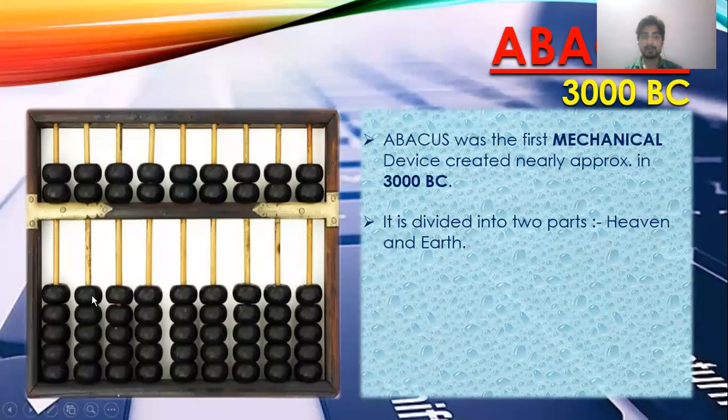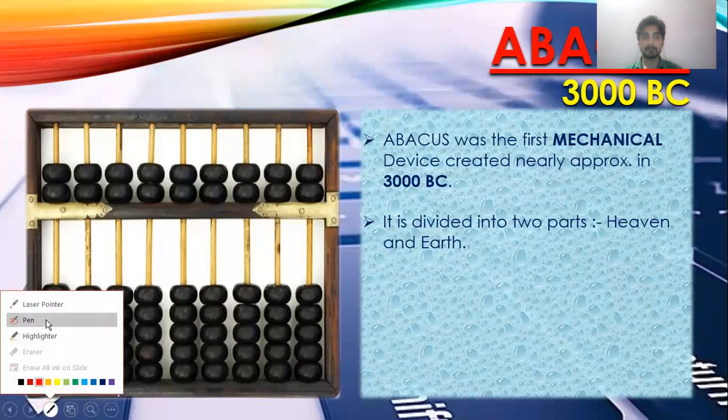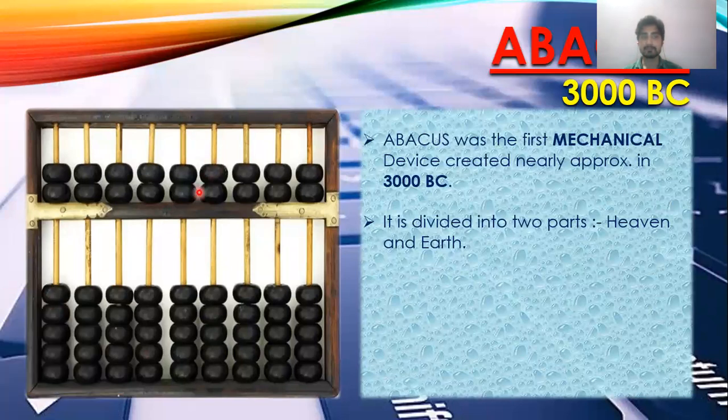In this figure, the upper part, which you can see with two black balls, is known as heaven, and the lower part is known as earth. Earth will always have more beads in comparison to heaven. Now the question comes, what is a bead? The small black balls which you can see in the rods are known as beads.